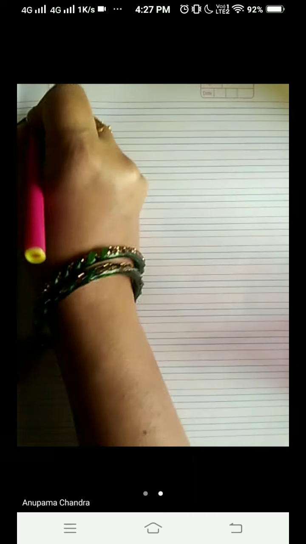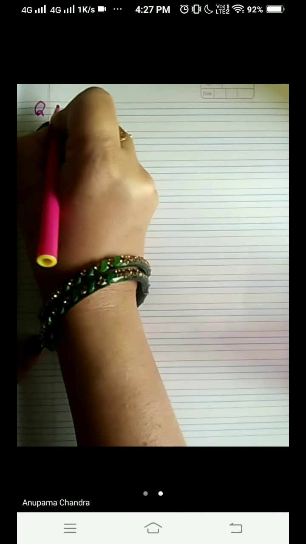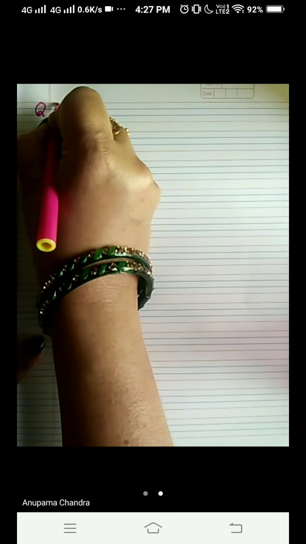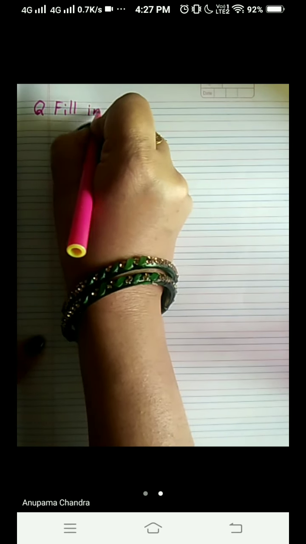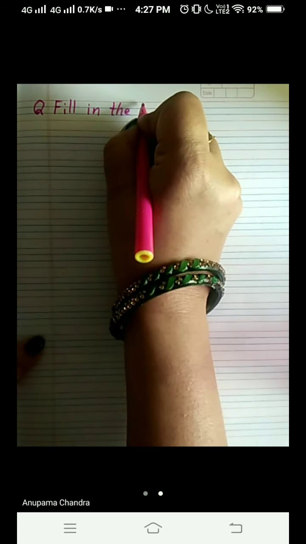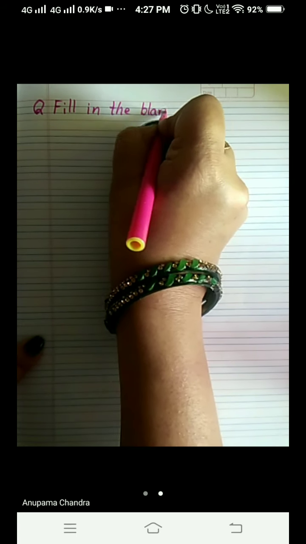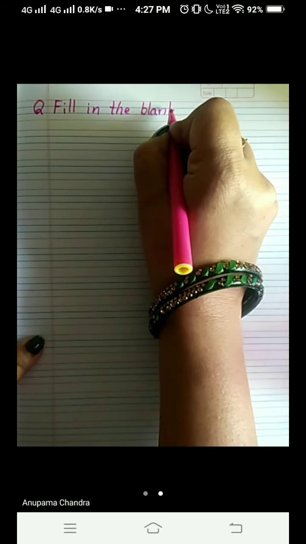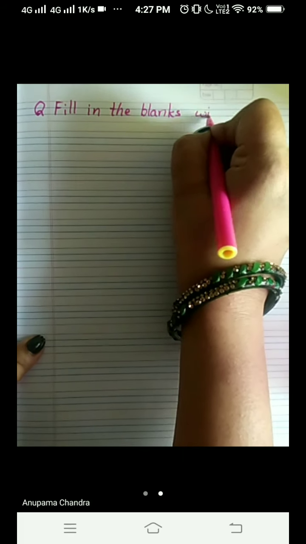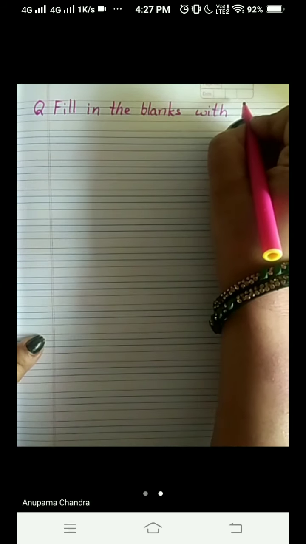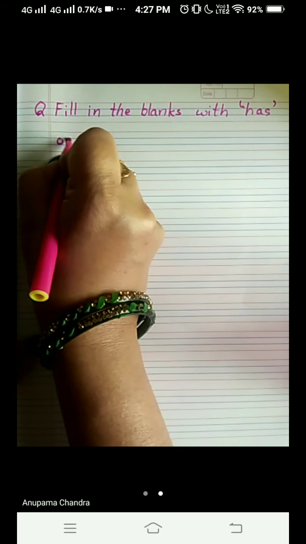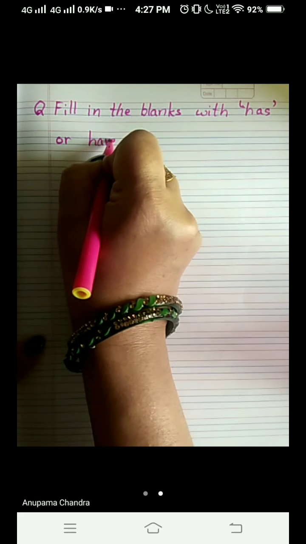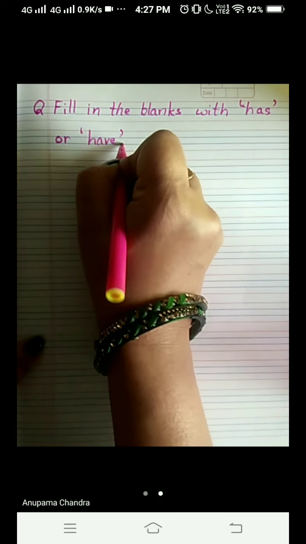Okay, now we are going to do a question to understand it in a better way. Write with me. Fill in the blank with 'has' or 'have' inside inverted commas, full stop.